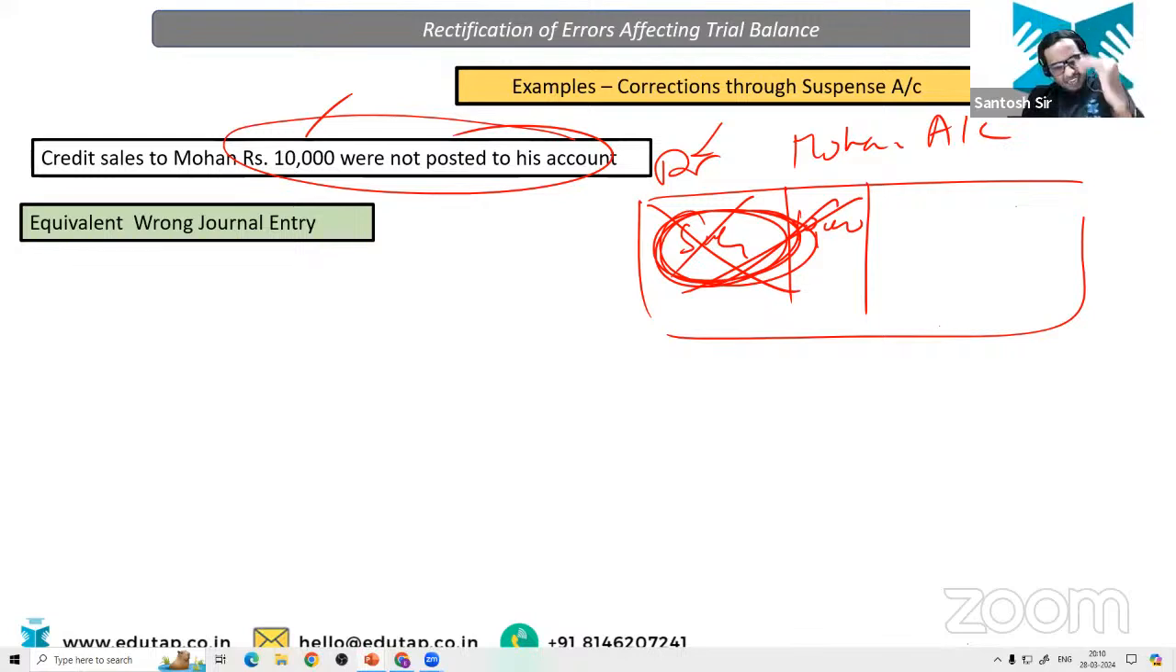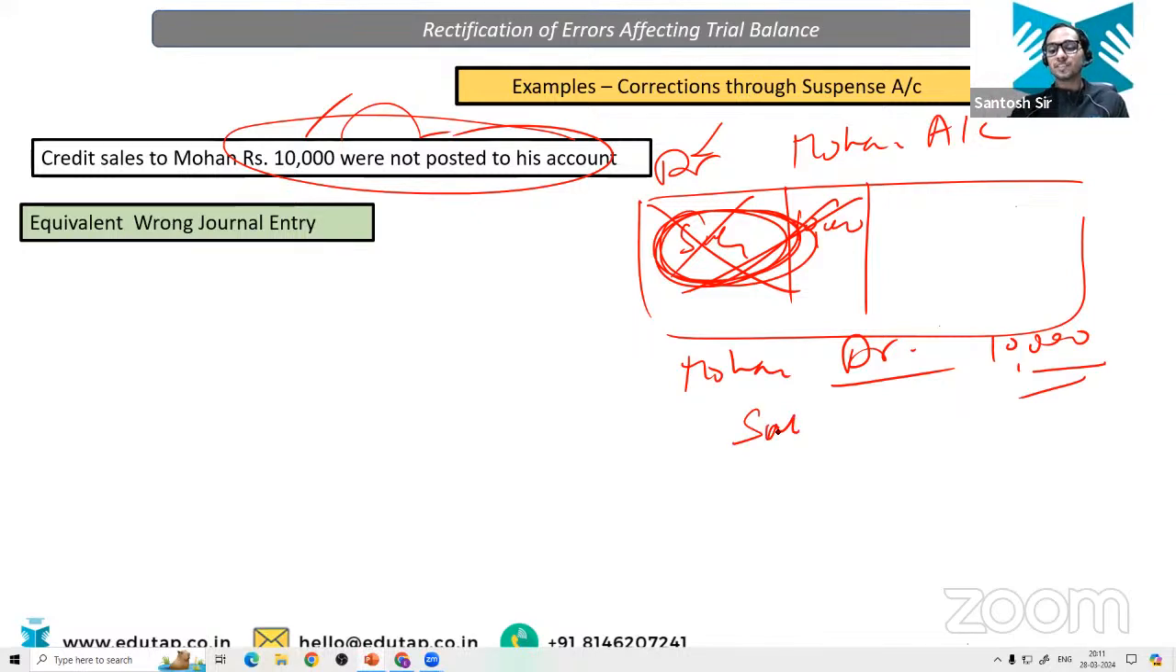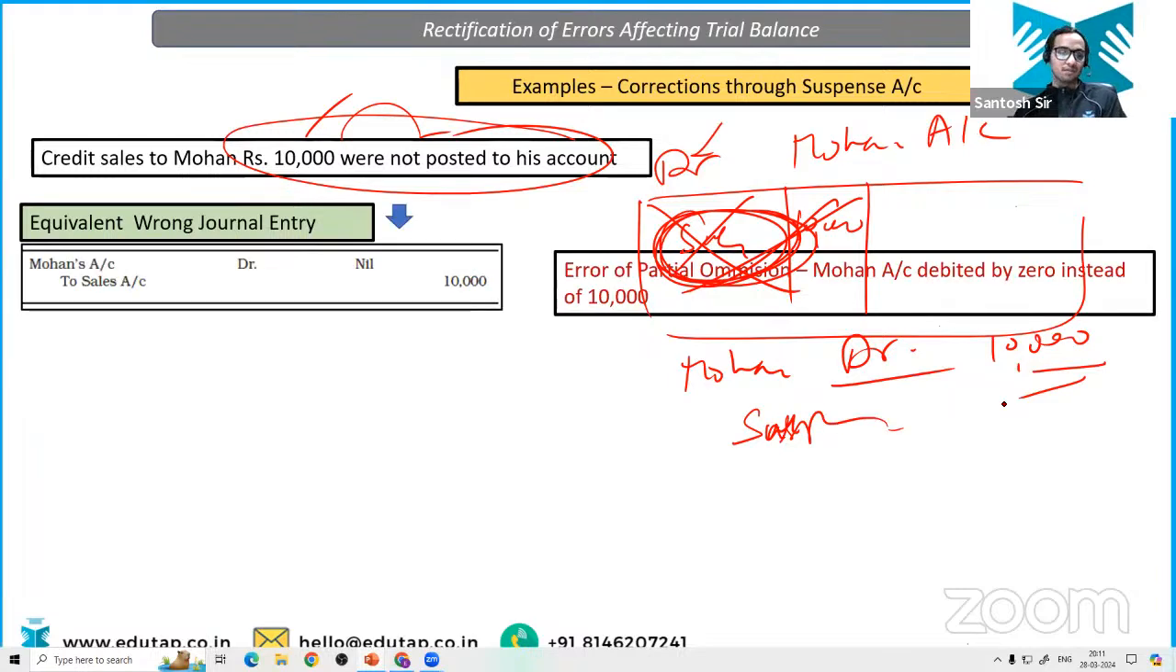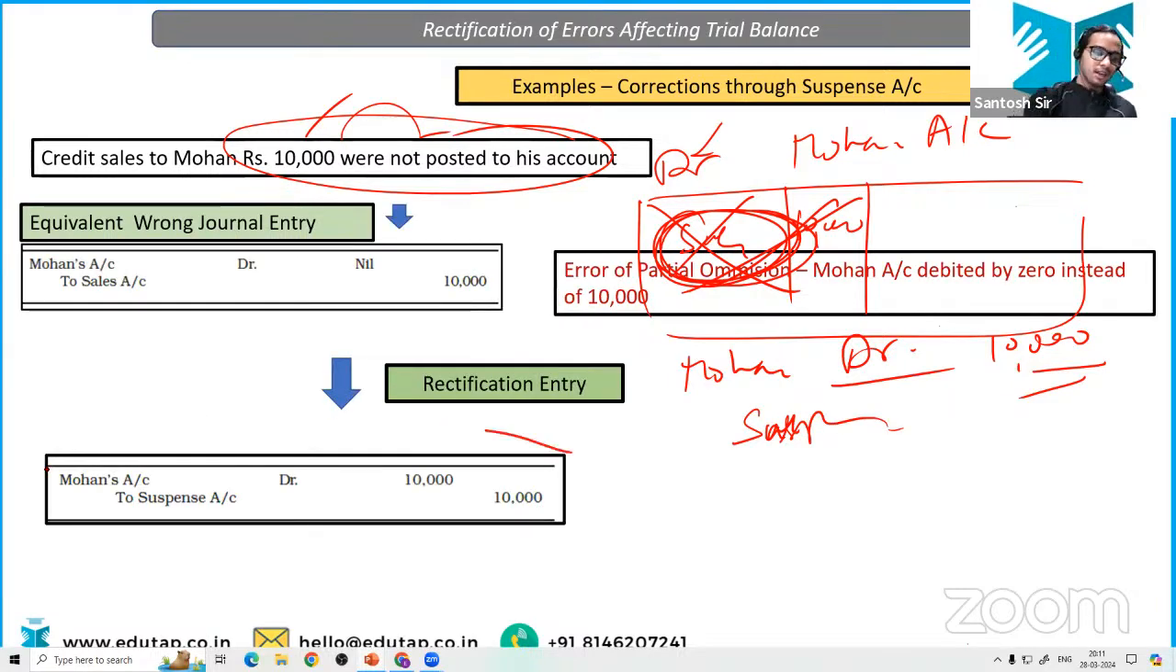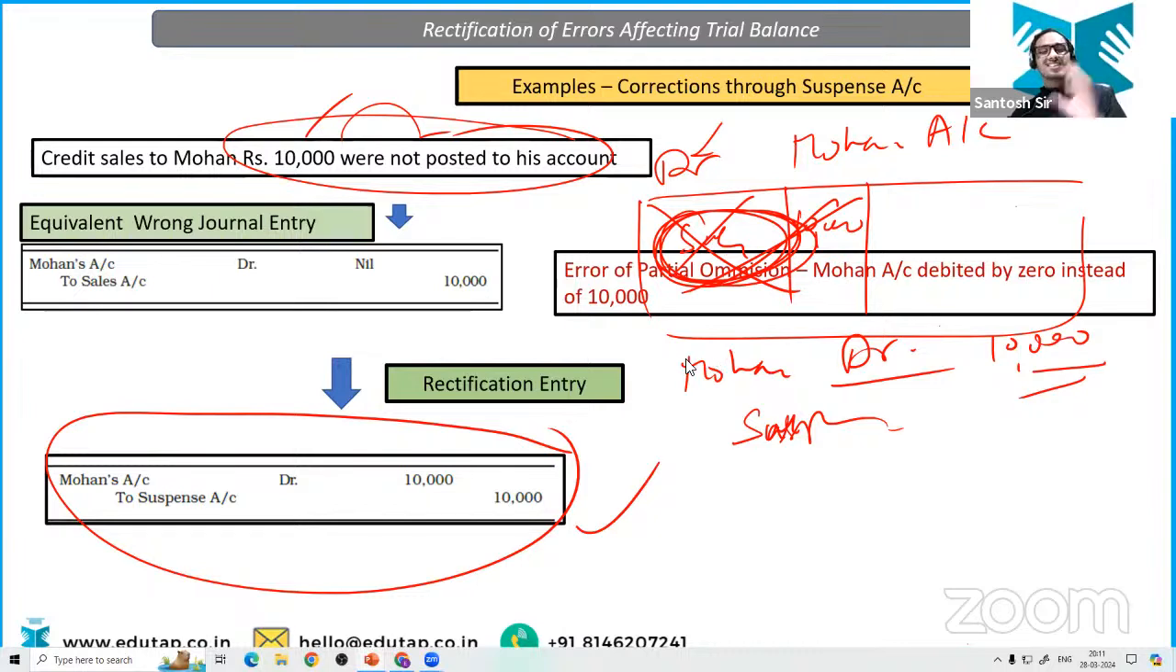Obviously, if it is under debited, you need to debit it. So Mohan's account would be debited by 10,000. And what should we write in the credit side? It is saying they were not posted to his account only. It is not saying anything about the sales. So sales is correct, so you need to open the suspense account, right? Okay, very good. Let me check the answer as well. This is correct. This is the case of partial omission. Everyone is clear about this now?